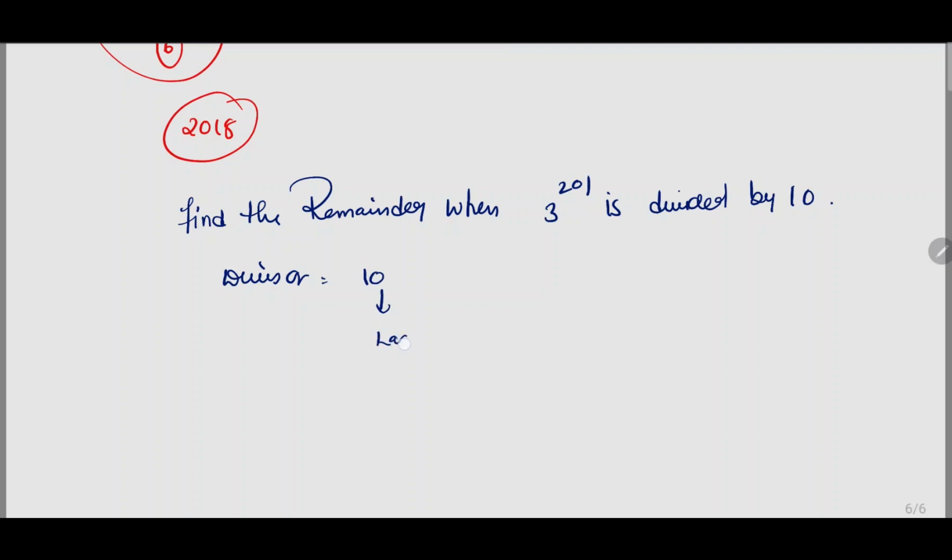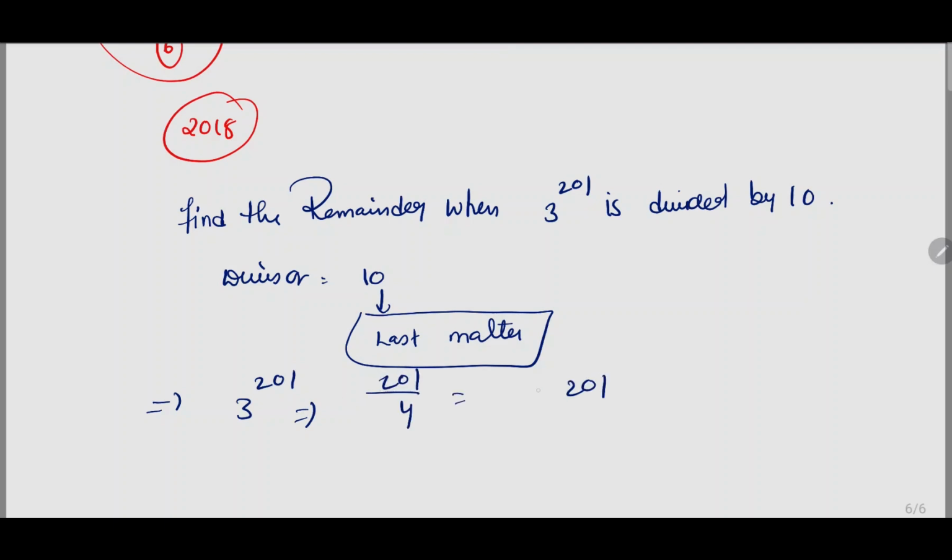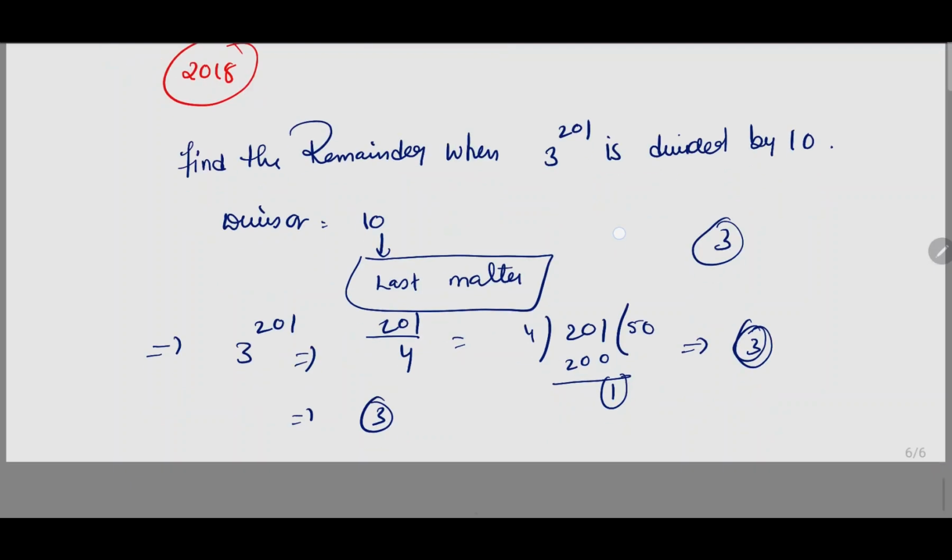So only the last digit matters because we are dividing by 10. So we can use this formula, I mean to say the power cycle concept here. So 3 to the power of 101. The length of the power cycle of 3 is 4. So if you divide 101 by 4, 1 will be the remainder. So the first element is 3, so 3 will be the last digit. I hope you are getting my point.